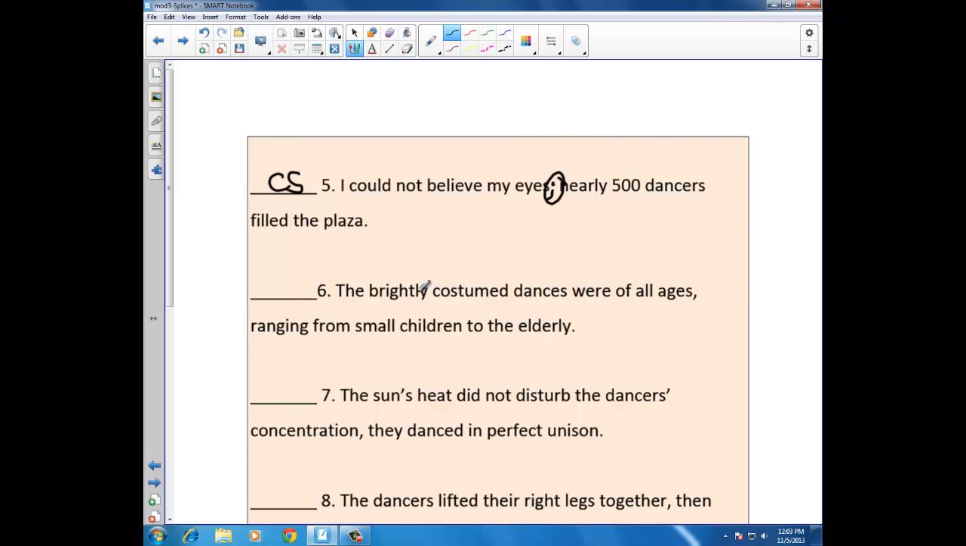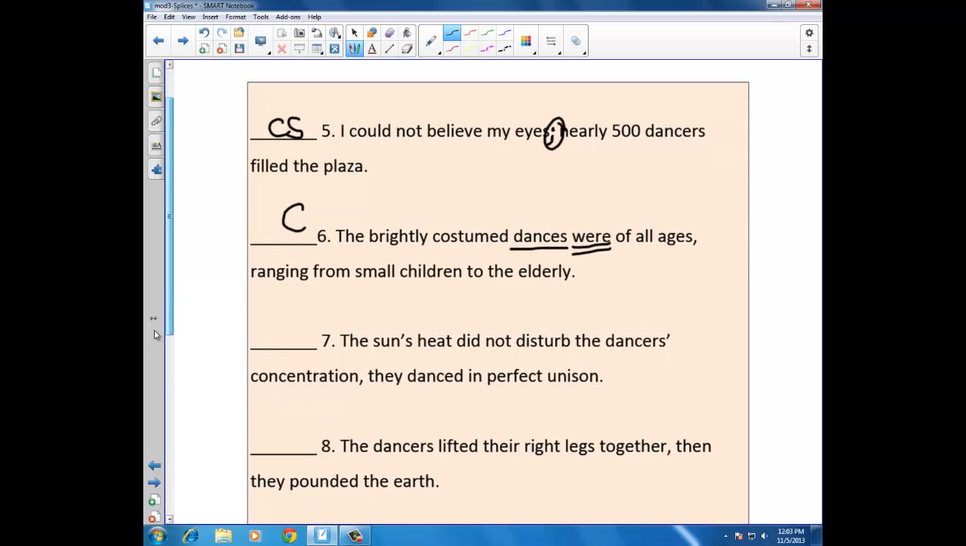The brightly costumed dancers were of all ages, ranging from small children to the elderly. There's only one verb, were. There's only one subject, dancers. What you have here is a correct sentence. The sun's heat did not disturb the dancers' concentration. They danced in perfect unison.